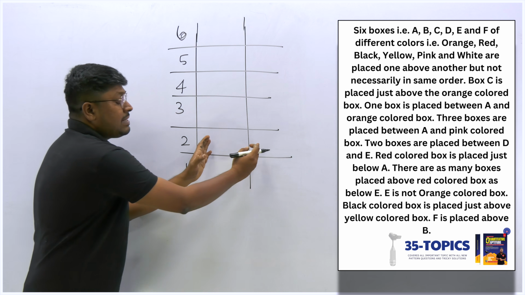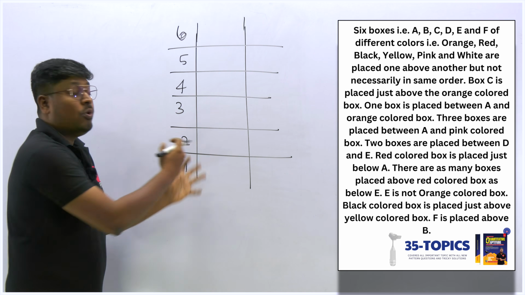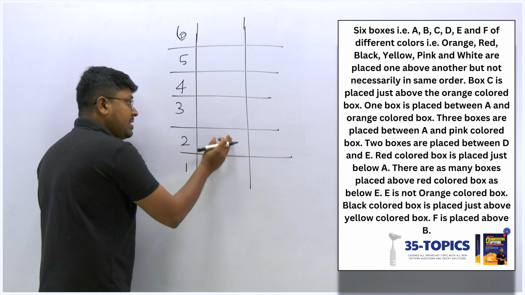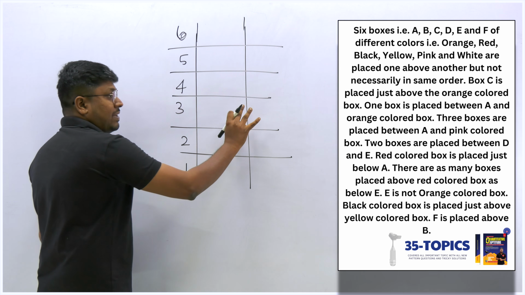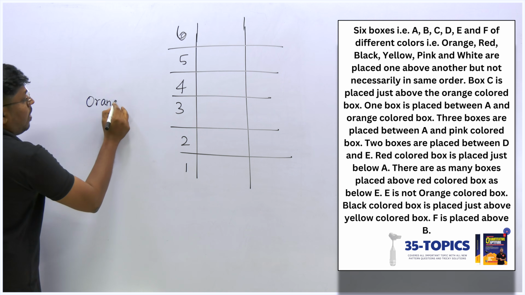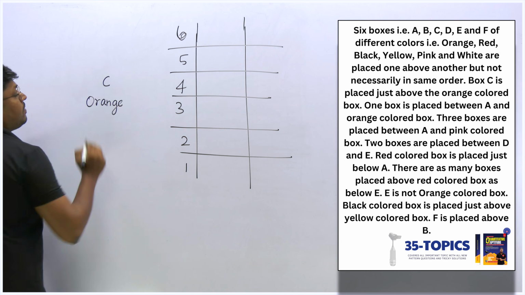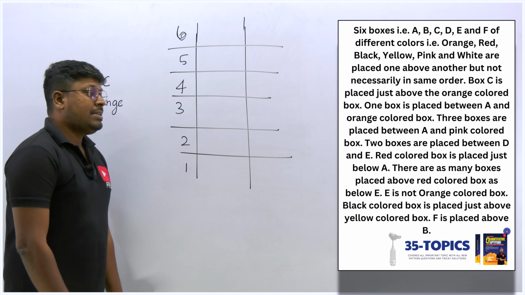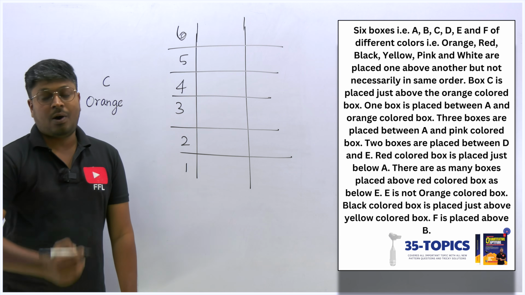So above the orange color box, it is box C. We don't want to fix it in this diagram because we will get more possibilities. If you fix orange here, this will be C. So let me move on to this diagram here. Above the orange color box, we have box C. What about the next point? One box is placed between A and the orange color box.